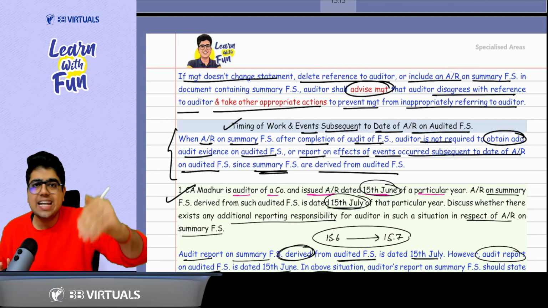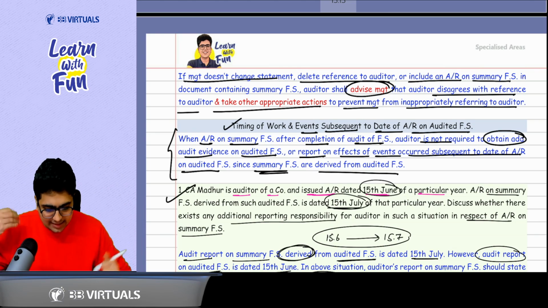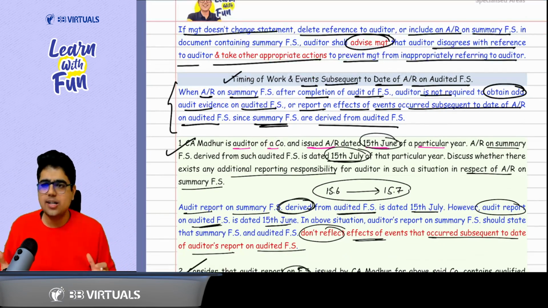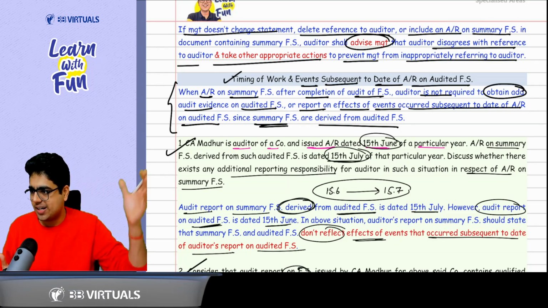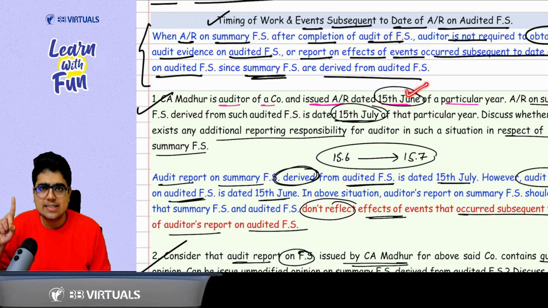So these are the basic points. Just read them. In case ICAI asks a case study based question, you will be able to tackle it well. That comes the last point. Sir, what that we discussed about 15th June and 15th of July. If the audit report on the full financial statements is dated 15th of June, the audit report on summary financial statements is dated 15th of July.